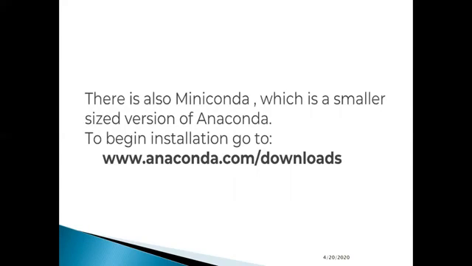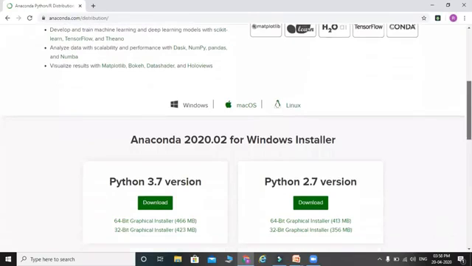So let's begin the installation process by going to www.anaconda.com/downloads. Here you will see that there are various options to download the Anaconda setup for Windows, Mac, and Linux. There are two different versions as well, Python 3 and Python 2. We will start here with Python 3. Here the Python 3.7 version is used, so we will start with Python 3.7.